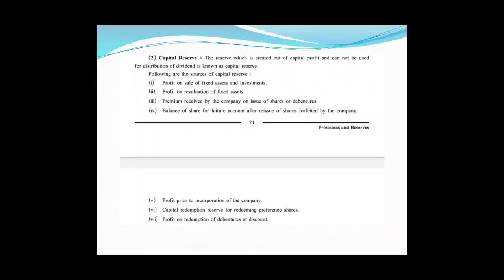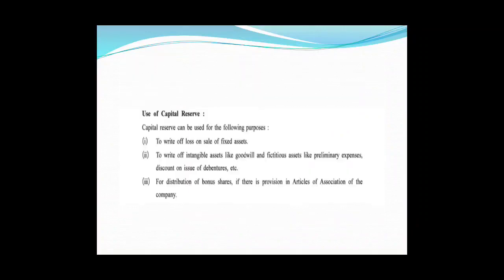Now let us see the utilization or uses of capital reserve. Capital reserves can be used for the following purposes. Number one, to write off loss on sale of fixed asset. Friends, as we have seen, the profit on sale of fixed asset is a capital profit. The same way, loss on sale of fixed asset is a capital loss. So capital profit can be used to write off capital loss.